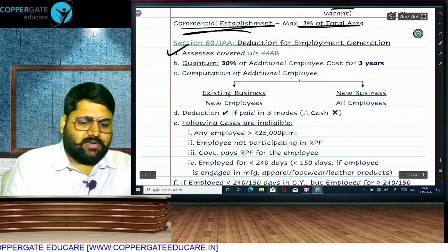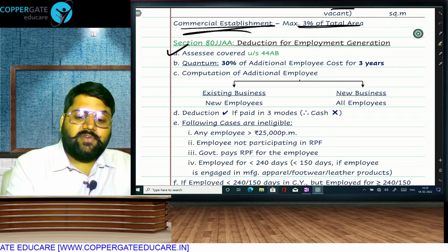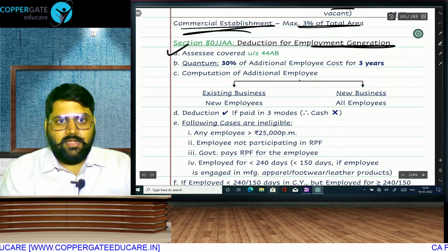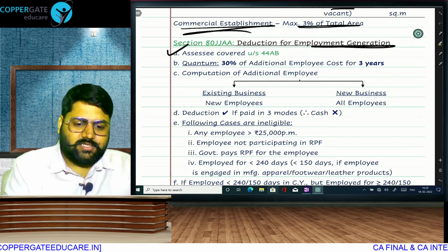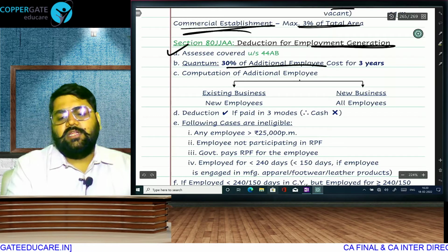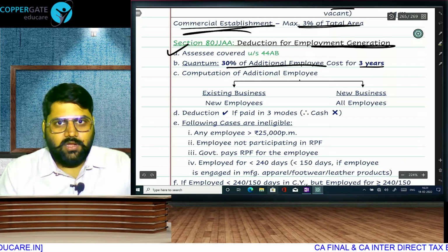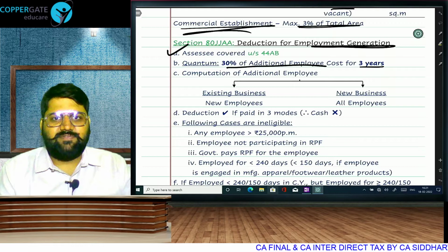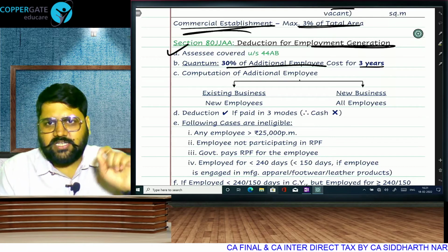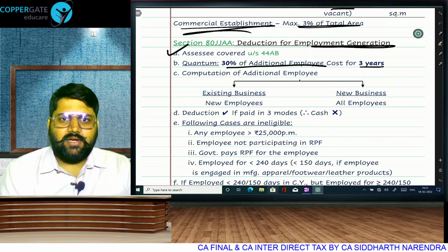Any assessee covered under 44AB, if you have recruited new workmen. Deduction for job creation, we want to promote it. So we are going to give you a deduction of 30% of your additional employee cost, for 3 years. So if you employ someone for 3 years, 30% of his salary will be allowed as a deduction. 30% of the additional employee cost for 3 years will be allowed.